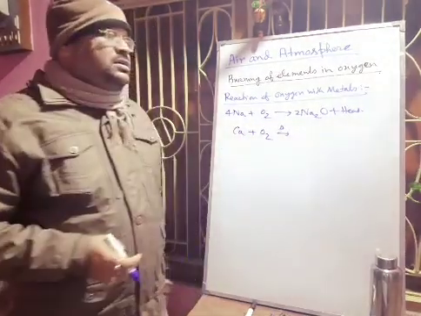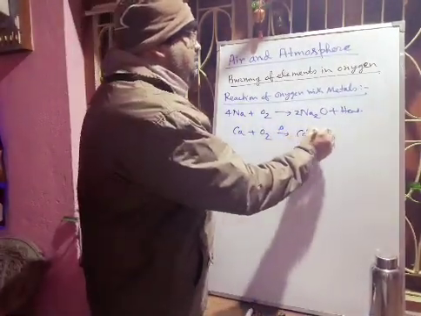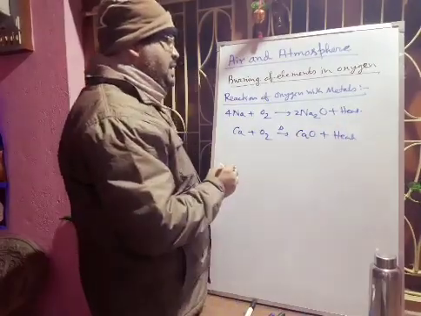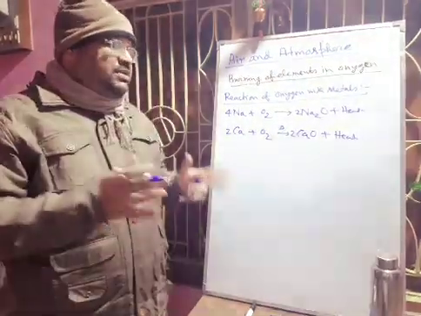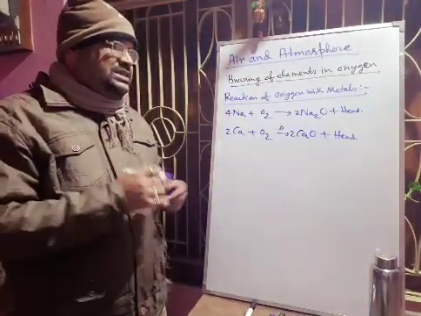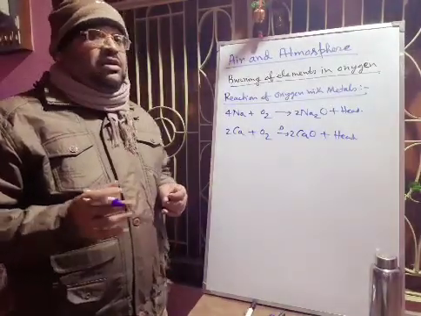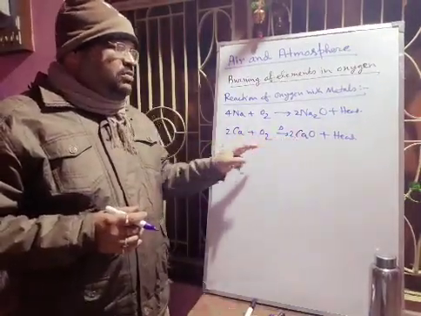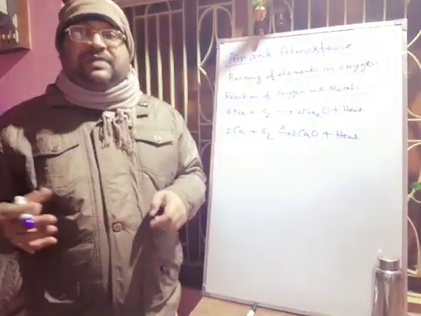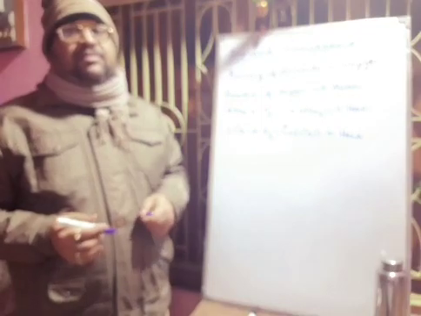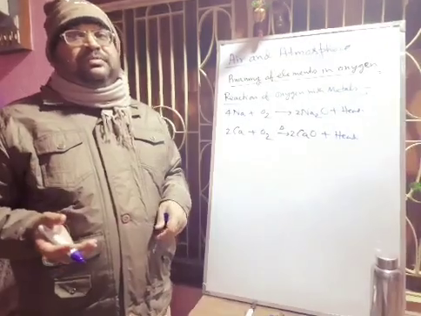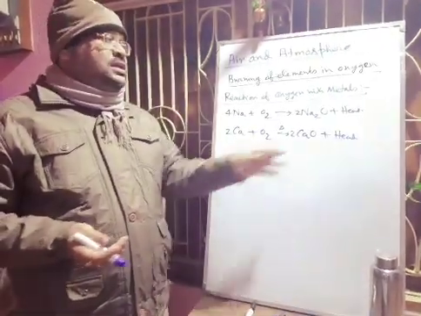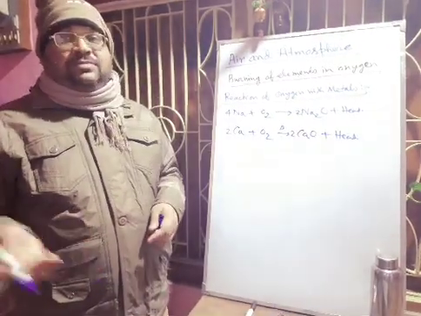Here calcium if you burn, definitely it will produce calcium oxide, plus huge amount of heat will be formed, and here you have to balance the equation. Whenever you are writing an equation, you have to balance it, otherwise it will violate the law of conservation of mass. So calcium, when you burn in presence of oxygen, will produce calcium oxide, and definitely a brick red flame will be produced. So here you have to write that calcium will burn with a brick red flame, forming a white solid, that will be the quicklime. CaO is called quicklime or calcium oxide.